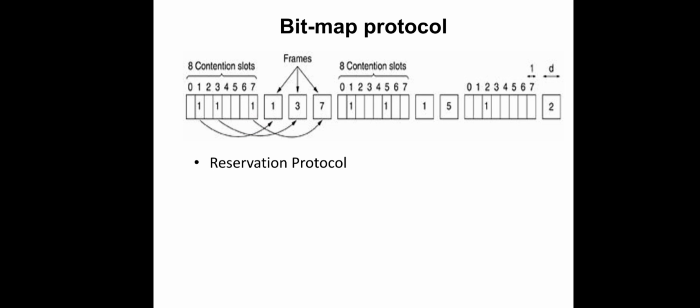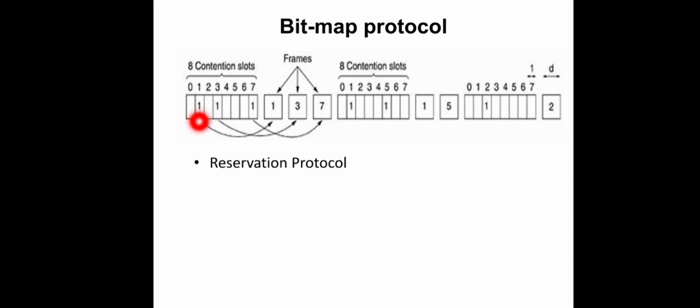Say, for example, slot 0 is fixed for station 0, slot 1 is for station 1, and so on, and each slot is for sending just one bit. That much duration is each slot, and the purpose of these slots is to let the corresponding station reserve the channel. So if a station wants to send a frame, it will first send a 1 in the corresponding slot. You can see in this example, station 0 doesn't want to send data for the time being, so it simply keeps quiet.